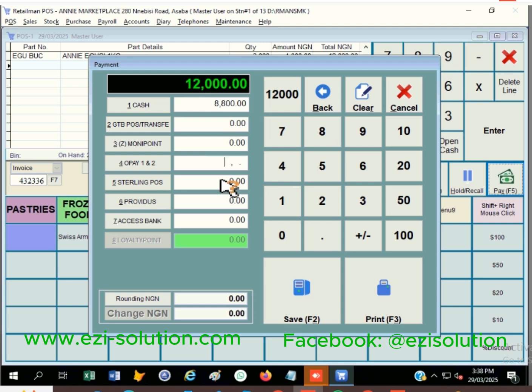Except the person is giving this 3,200 cash. Even though the person wants to give the 3,200 cash, it means that you are going to pay everything like this. Then the minus 8,800 we still have, which is 3,000 something, will go into the account of that day. Do you understand now?